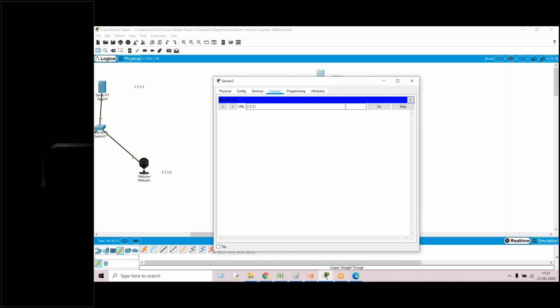I have given 2.2.2.1. Same thing here, sir. 2.2.2.1. Correct. It is asking the username and password. Now you sign up. Don't use the password. Sign up. But I am getting request timeout only, sir.